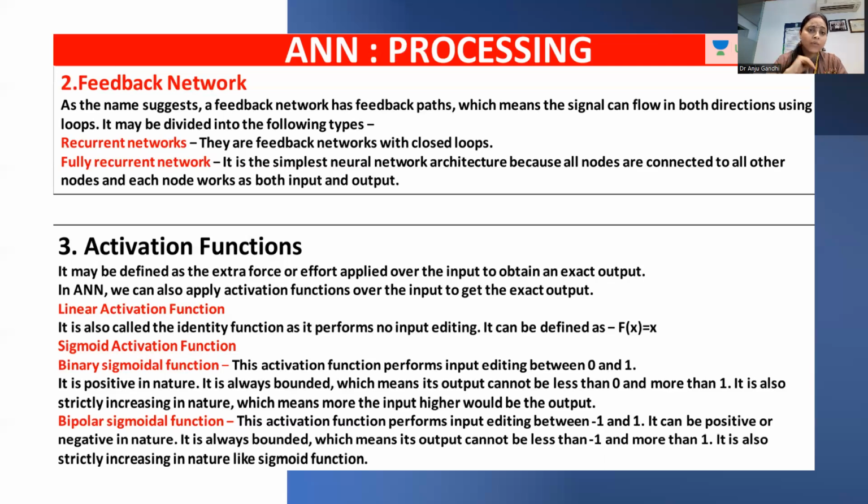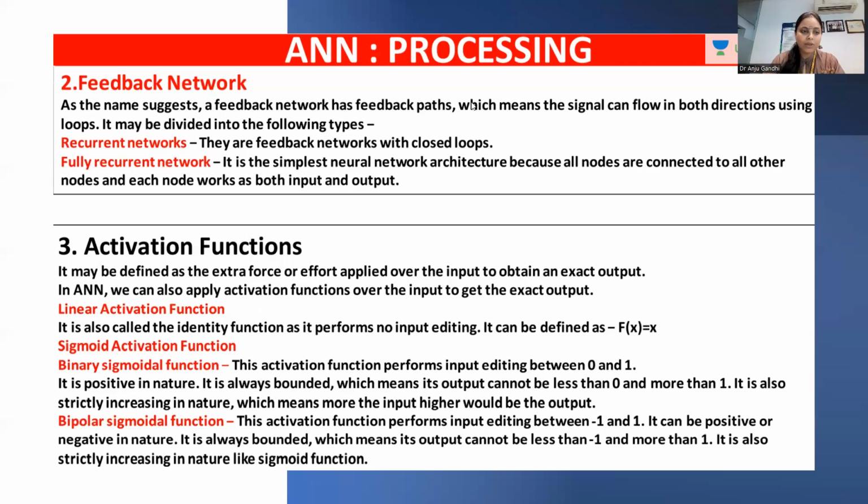And when we have a simple neural network where all the nodes are interconnected and they also have feedback from input to output, that is known as a fully recurrent network, right? And the other main processing unit of ANN that we have been discussing from unit one is the activation function, which is the force or effort through which we get the desired output from the input, right?